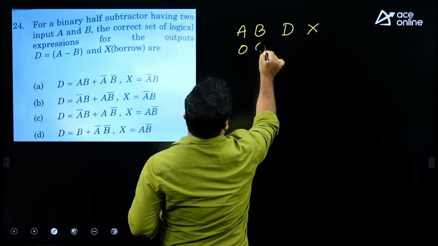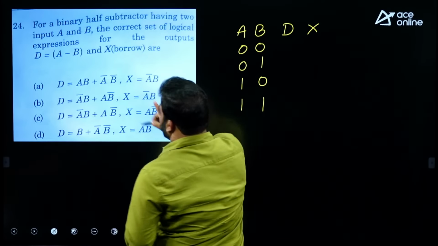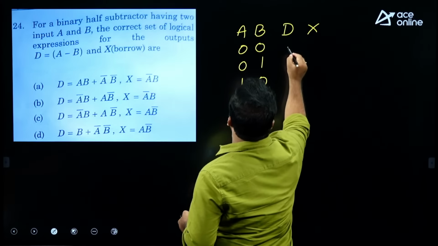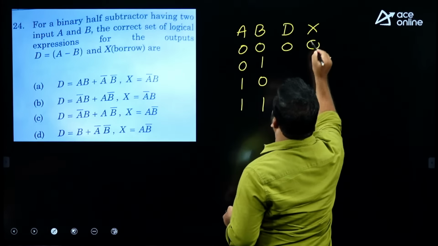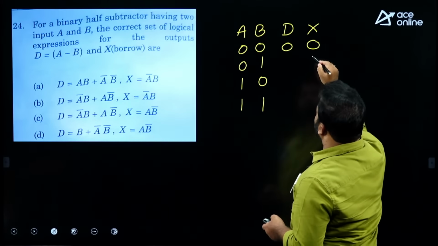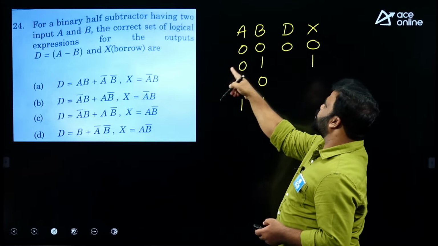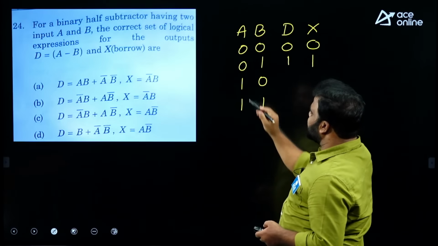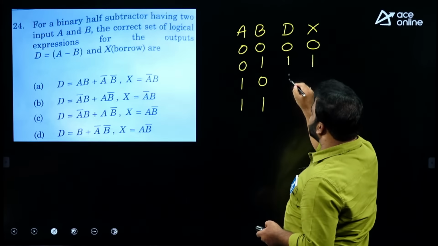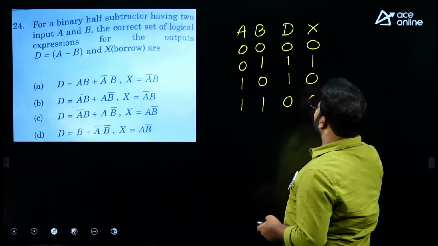The input combinations are 00, 01, 10, 11, and the operation is A minus B. For 0 minus 0, difference is 0, borrow is not required. For 0 minus 1, we cannot subtract without taking a borrow, so we need a borrow. Then we get 0 plus base value 2 minus 1, difference is going to be 1, and 1 minus 0, difference is 1, borrow is not required. 1 minus 1, difference is 0, borrow is not required.